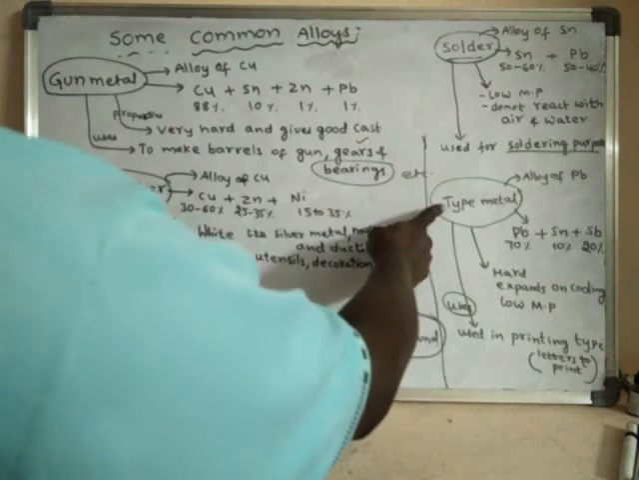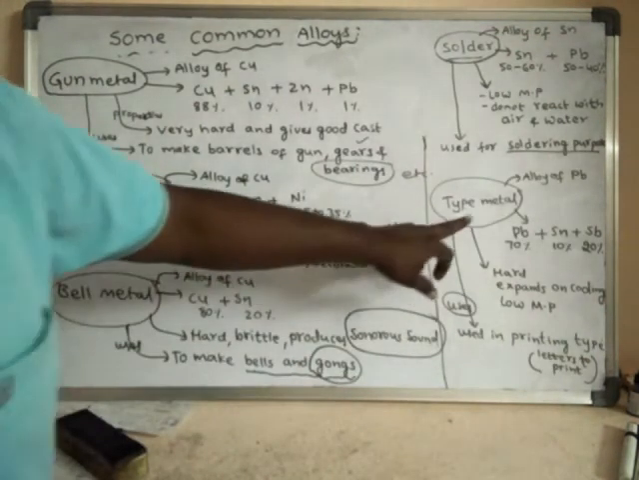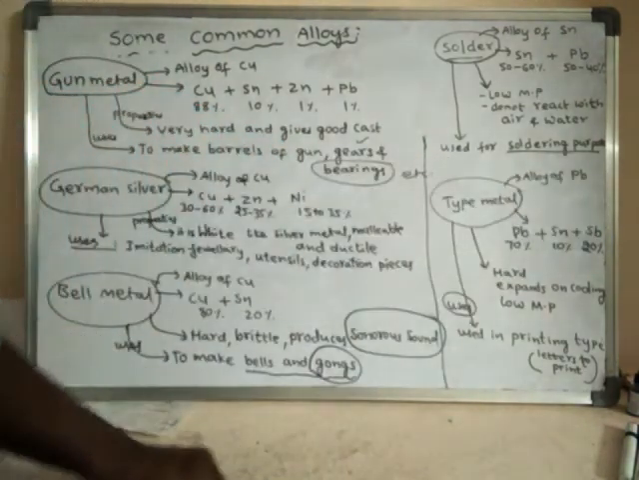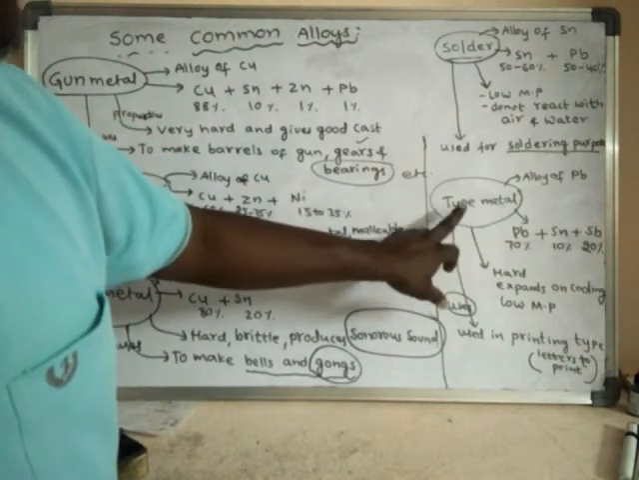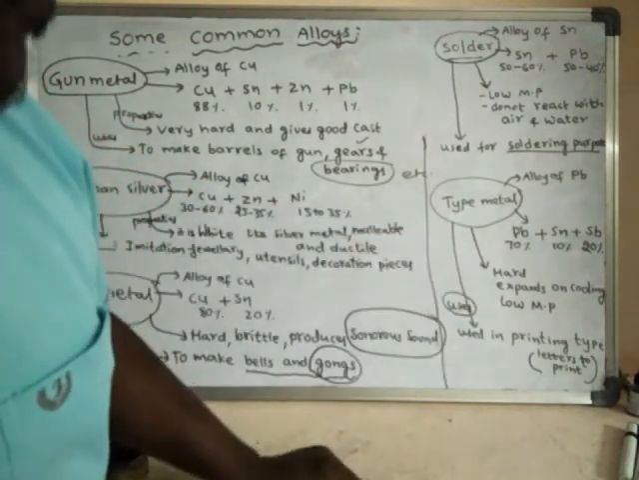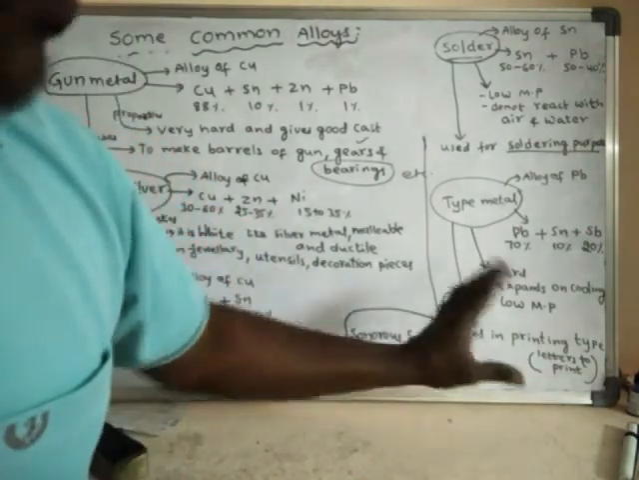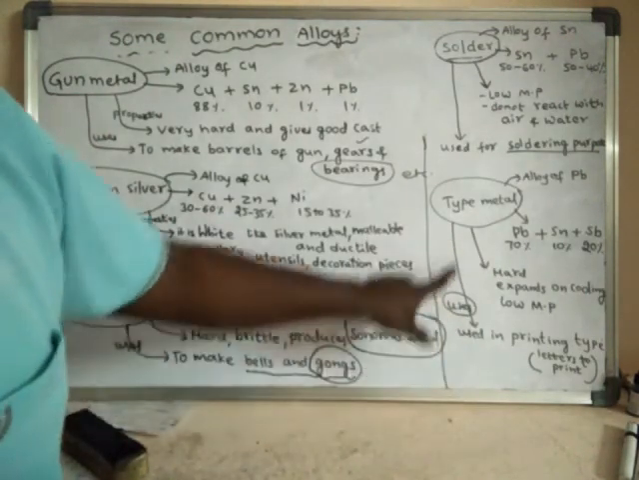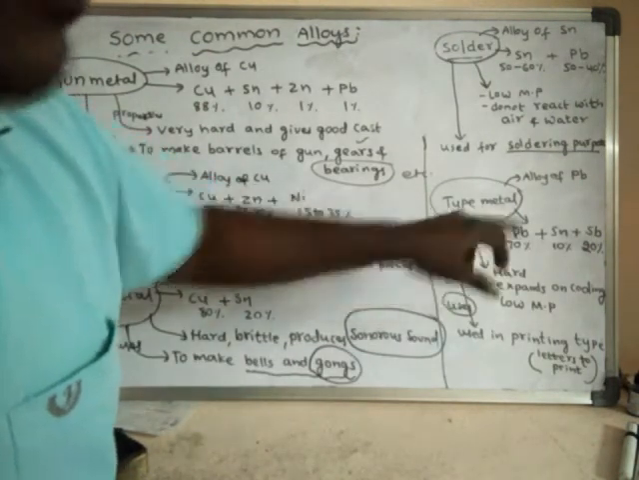The next alloy is type metal. The name of the alloy is type metal. Type metal is an alloy of lead. It is used for making type, used in printing. That means letters, the letters which are used to print on paper. Those letters are made up of this material, the alloy known as type metal.